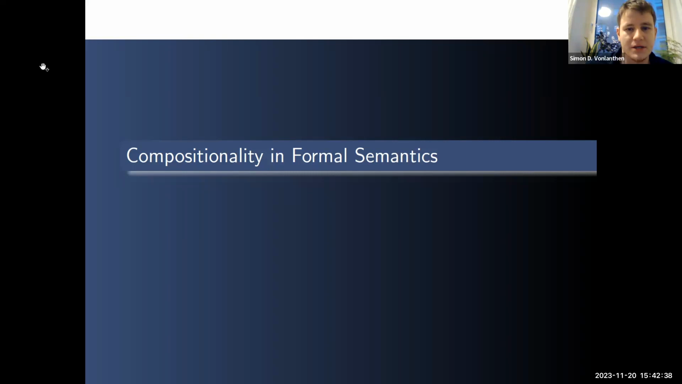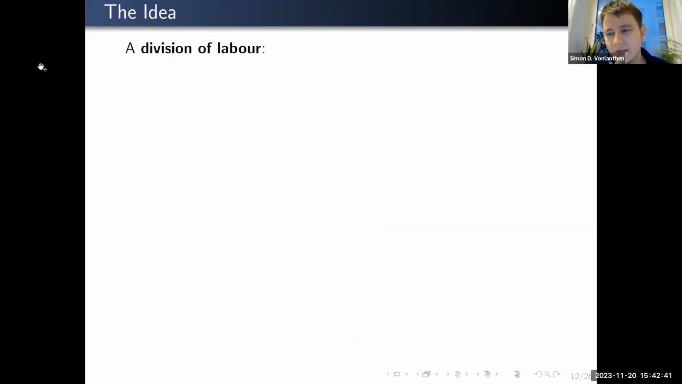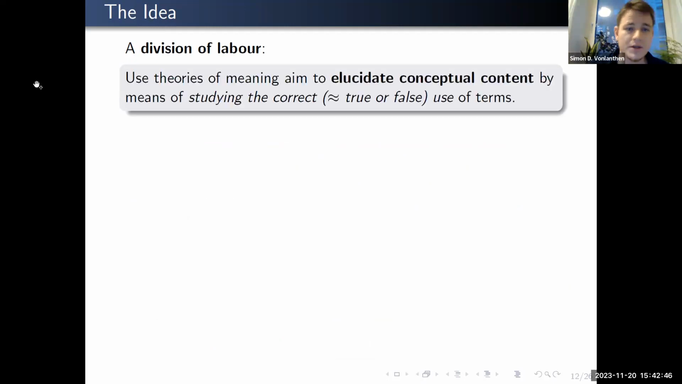Now about compositionality. And here I envision a sort of division of labor. On the one hand, use theories of meaning, given their philosophical motivations, are really geared or designed to elucidate conceptual content. I think this is really their main business, and they usually do so by studying the correctness, correct here meaning roughly a use that would render a statement true or false, though of course there is a lot of debate about what correctness ultimately amounts to.